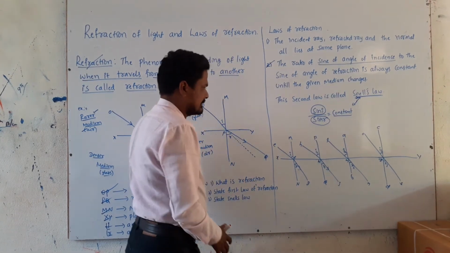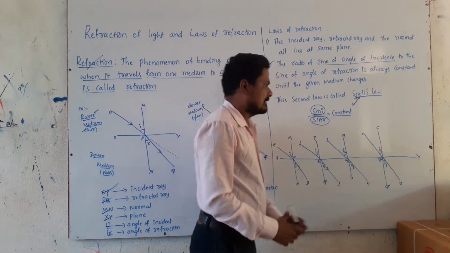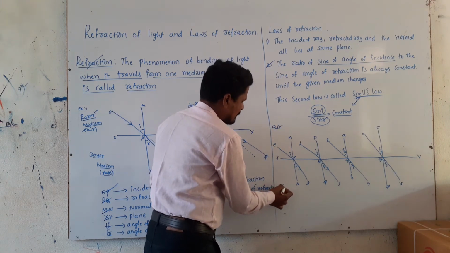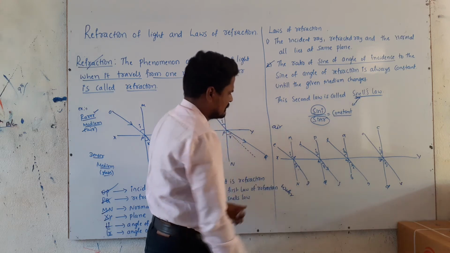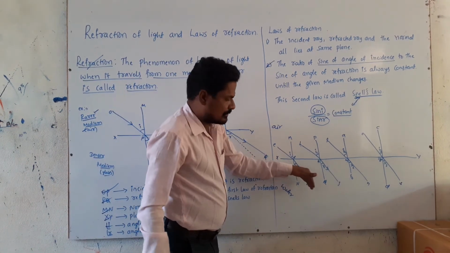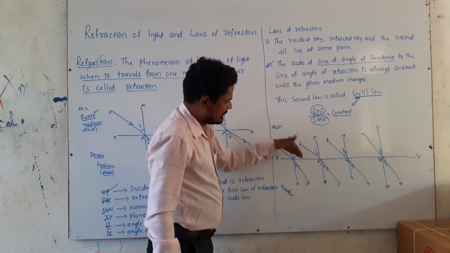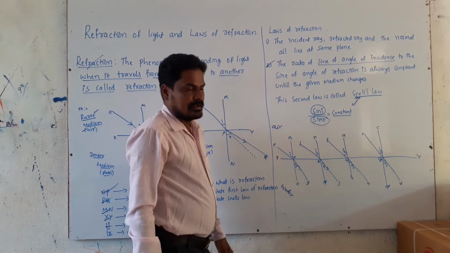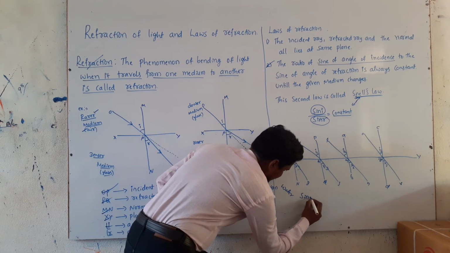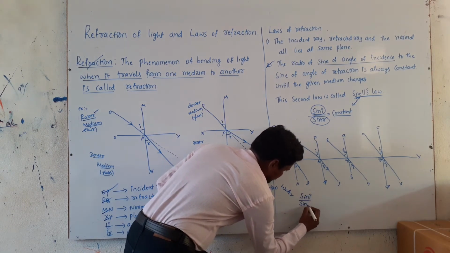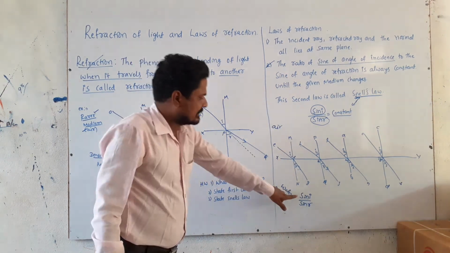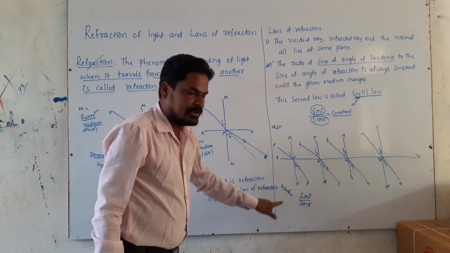Consider XY as the same plane. Here one medium is taken as air and the other as water or glass. When light travels from rarer to denser, it bends towards the normal only. If we take the ratio sin I divided by sin R, it gives one value.